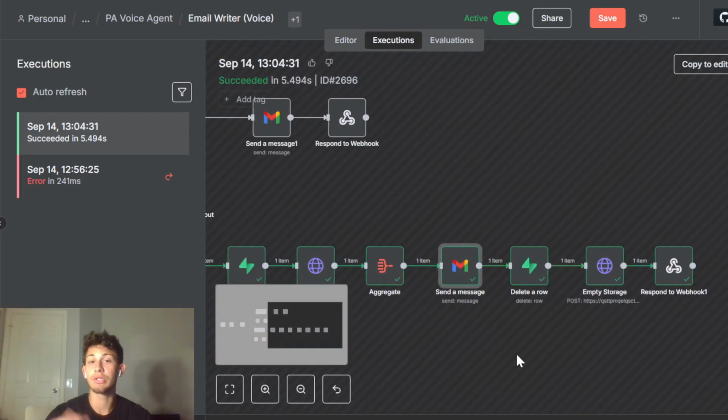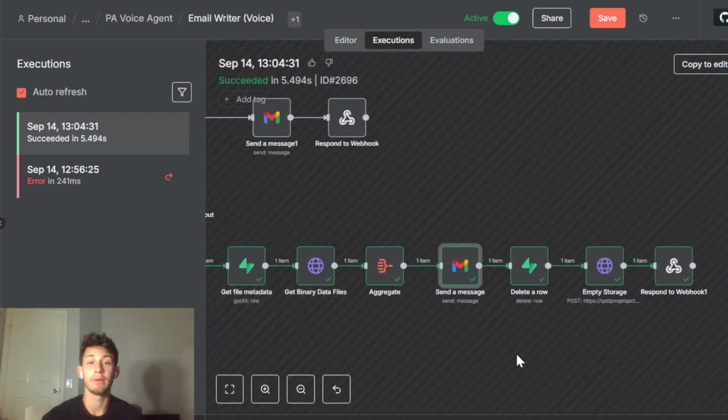The big question that comes up is, if someone uploads a file, how do they know that that file is unique to that email? My idea was that whenever you upload a file and send out the email, the storage and the table get reset. So that's what we're doing here.